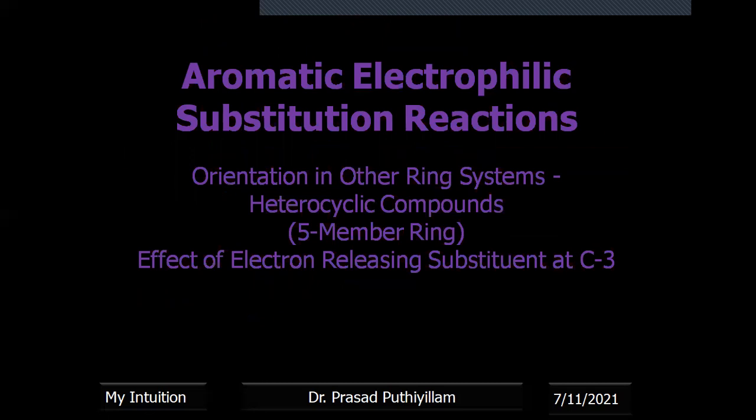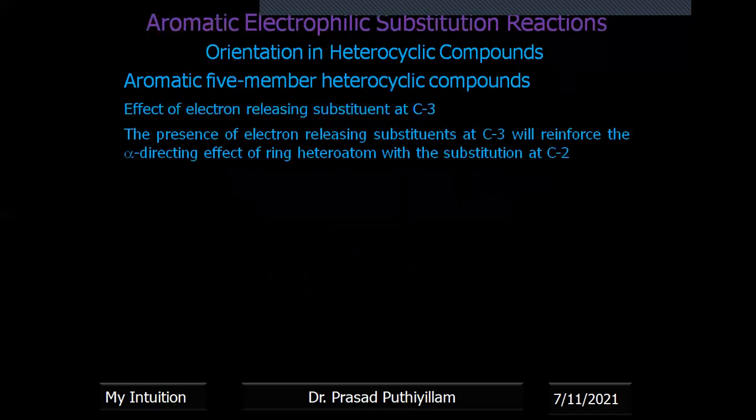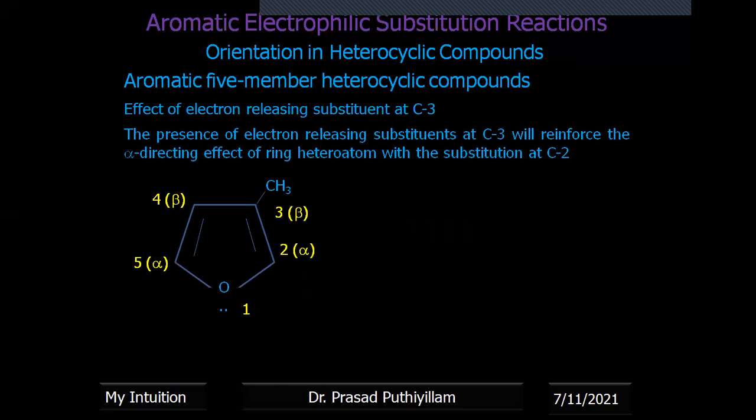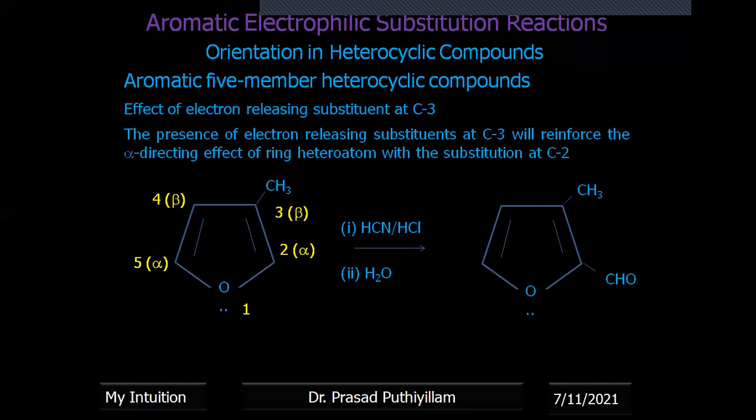Now, the orientation is affected by an electron releasing substituent at C3. Now we are going to position 3. If a substituent is already present at C3, I'll speed up the work because it has already taken much time. If an electron releasing substituent is present at position 3, the beta position, then on reaction it gives the substituent at position 2.